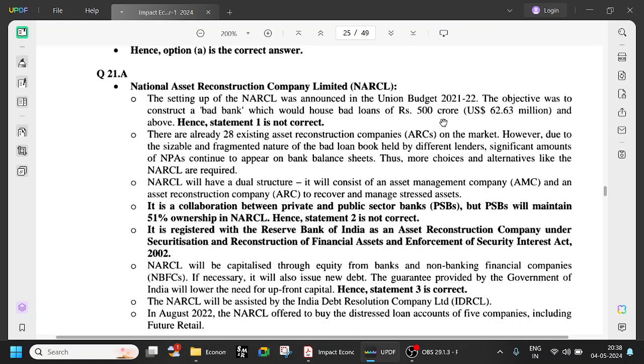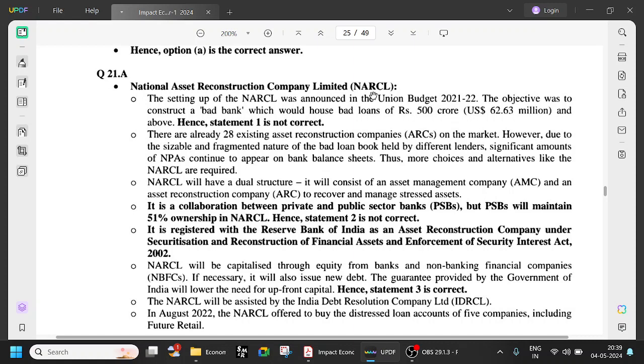Because of these NPAs and bad loans, the banks' balance sheets are depreciating. Okay, their value is reducing. Especially we have seen many big economic offenders recently, like Vijay Mallya, etc. They take these thousands of crores of loans and disappear from the country, and those become NPAs, and they reflect badly on the balance sheet of the bank.